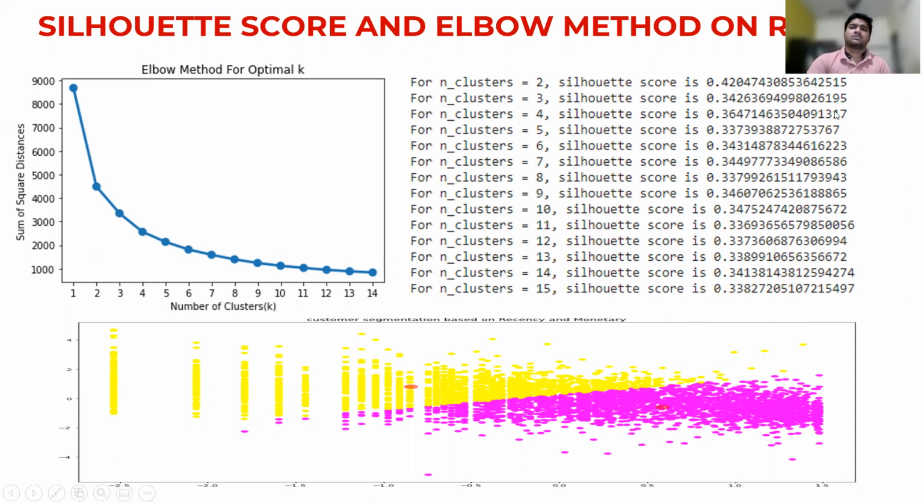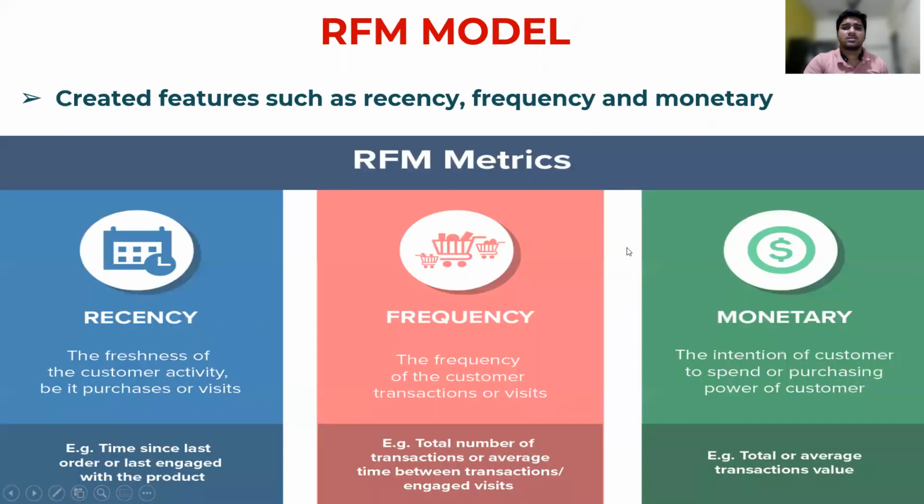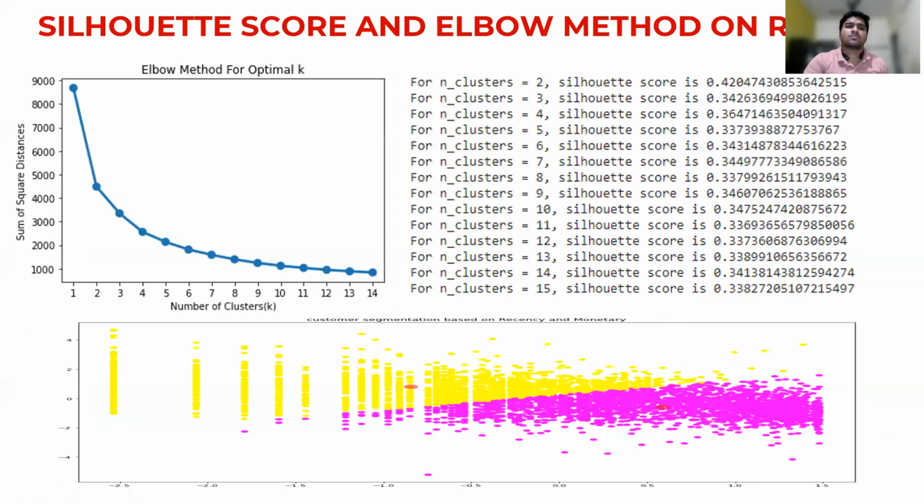So coming to the silhouette score and elbow method on recency and monetary. As you can see in the elbow plot, the k value is 2, because after 2 there are no more significant changes. That's why the optimal value of k is decided as 2. And here the customer segmentation is done as two groups. Here two centroids are there, and two groups, two segments.